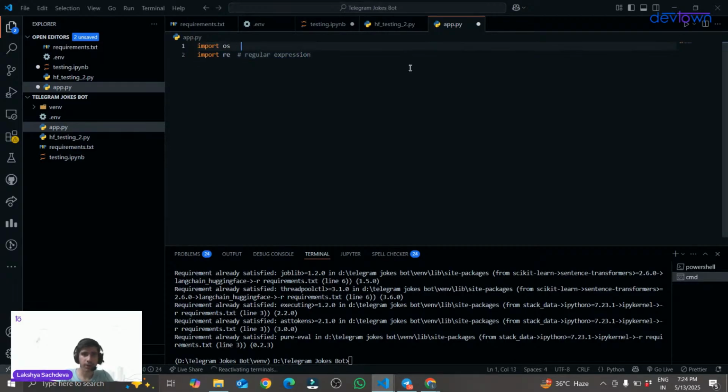Suppose I have to extract some particular text from a string. I will be using the regular expression library. Whenever I have to deal with text and strings, this library is very helpful. And this is the operating system.